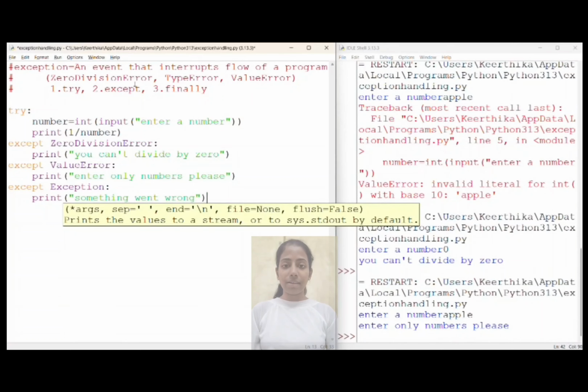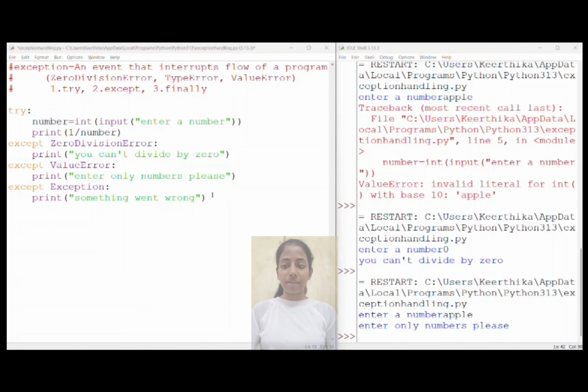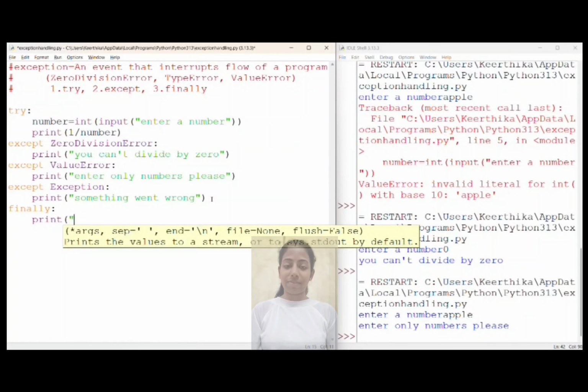And now finally is put. In this finally block, a statement is put. This is generally used when a file is opened and you want to make sure that the file is closed. You put it into this finally block: print, do some cleanup work here, because we didn't open a file. This concept of the finally block is generally useful when working with files.